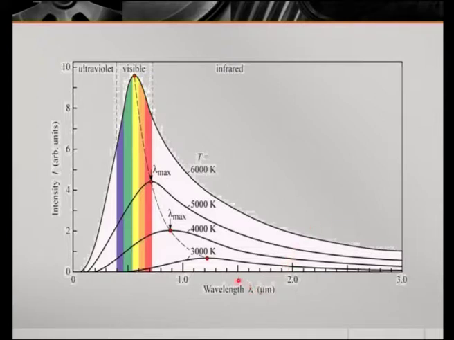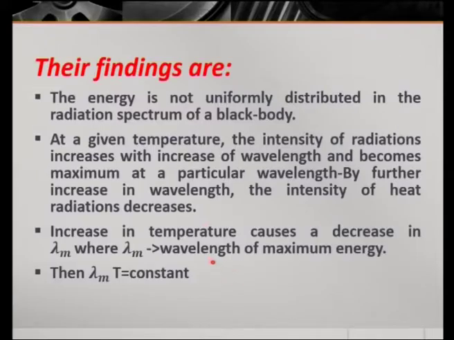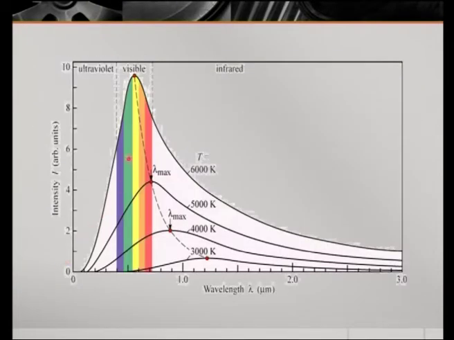This is what the second point explains. Increase in temperature causes a decrease in the maximum wavelength. Here you can see this is the temperature 6000 Kelvin. The maximum wavelength will be around 0.6 micrometer.